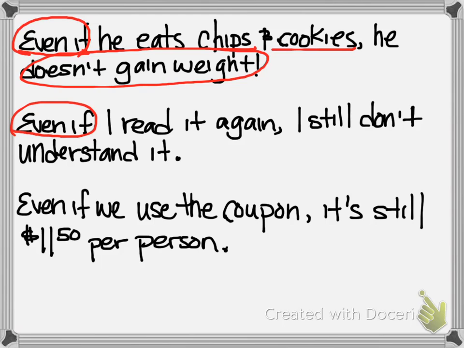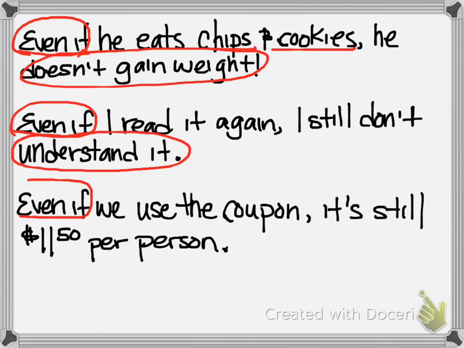Even if I read it again, I still don't understand it. Sometimes when we read something a second time, it helps us understand. So it's unexpected or surprising that after rereading instructions or an article, we wouldn't understand it the second time.